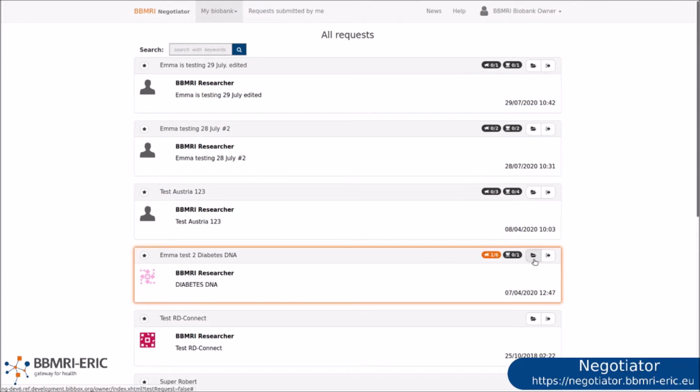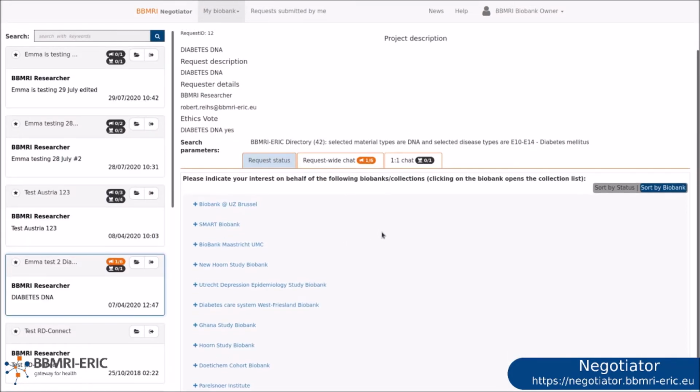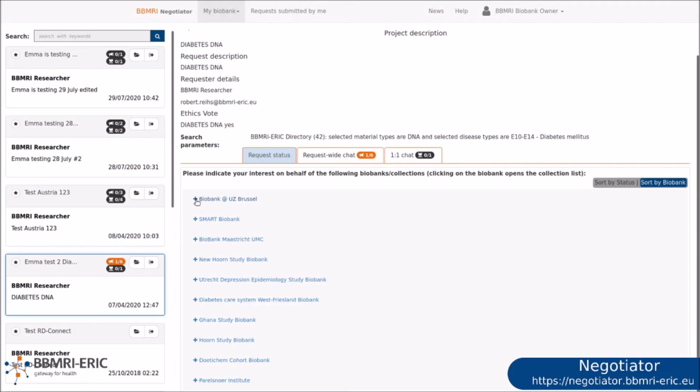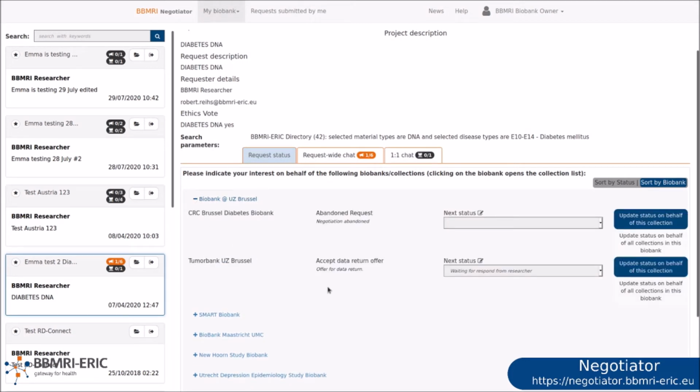and you can choose to ignore or archive a request. Or open it up to view all details and respond. Under Request Status, you can indicate whether you can help on behalf of the biobanks you represent.